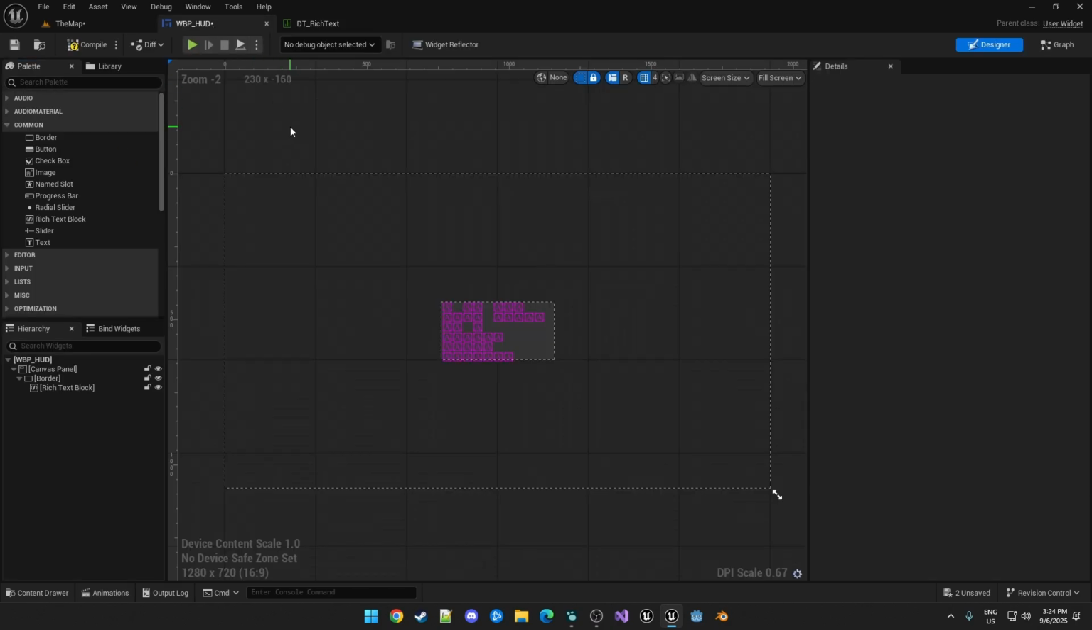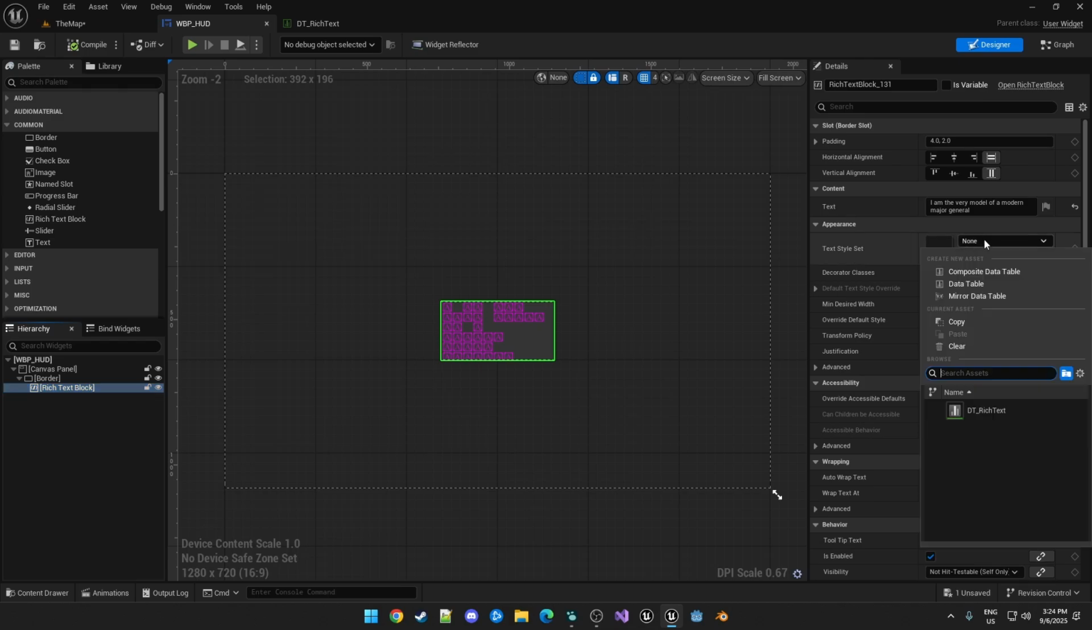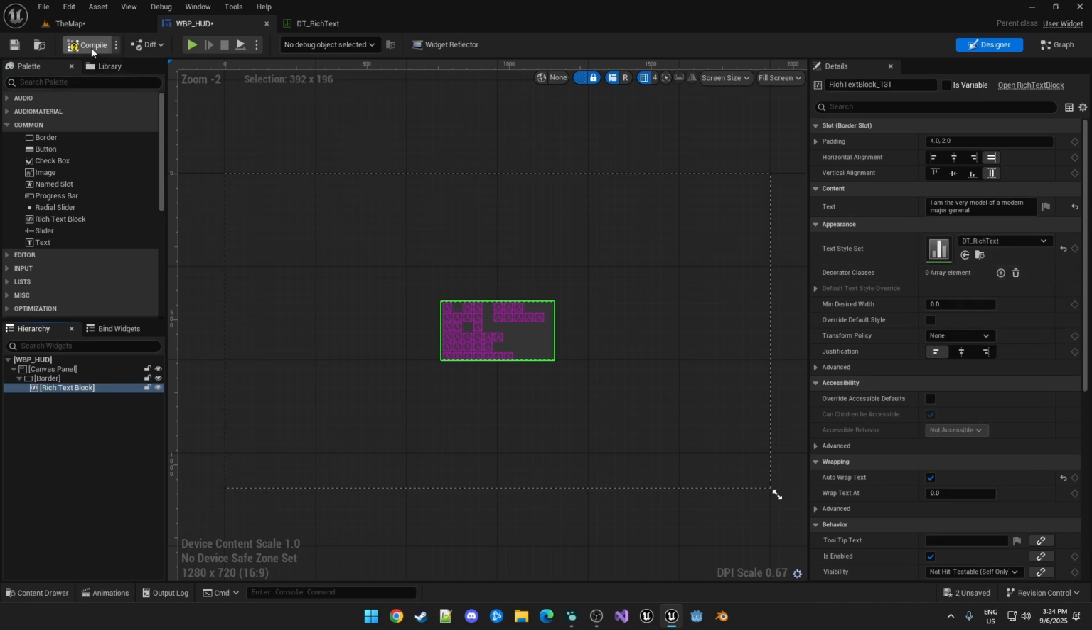So if we go back into our HUD and then we compile and save, after selecting it as the text style set, you can now see it's just white text. But we're not here for some boring white text, so how do we add some color?